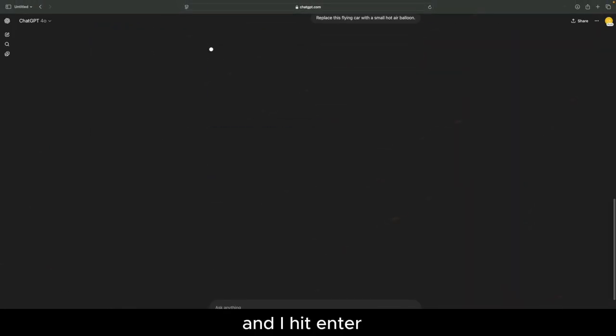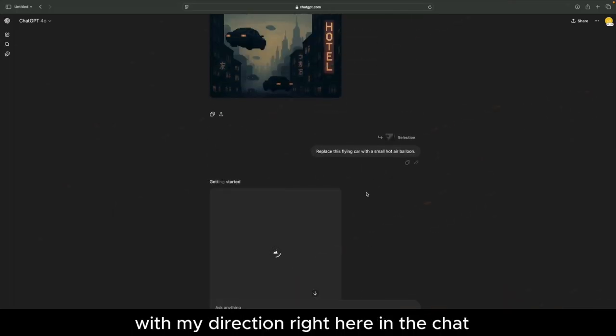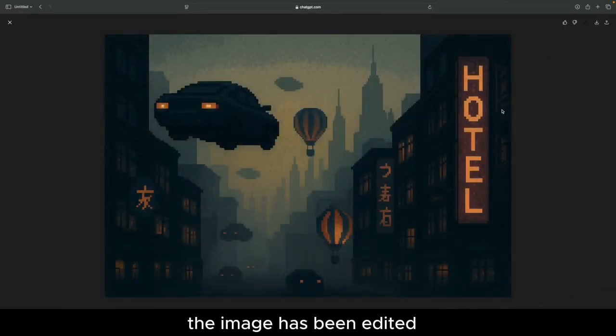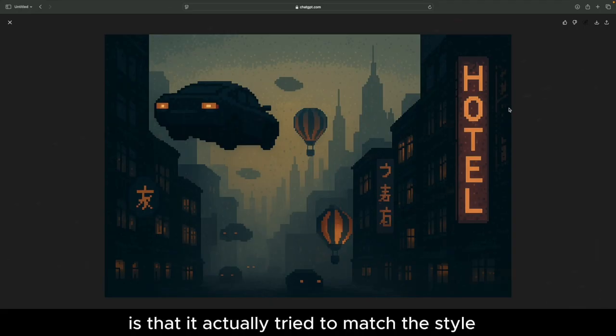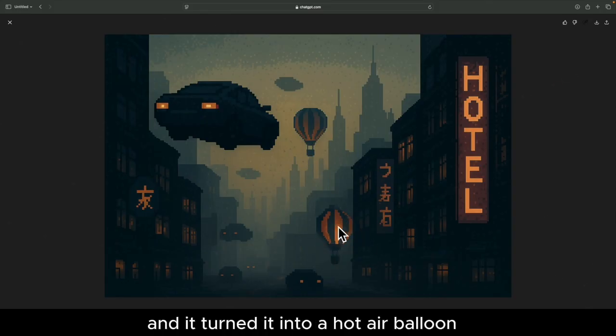I hit enter, and now it's going to be editing that image with my direction right here in the chat. The image has been edited, you can see right here. And also one thing that stands out is that it actually tried to match the style and lighting of the scene, which is very impressive. So we had the car here, and it turned it into a hot air balloon, but it also added another one.